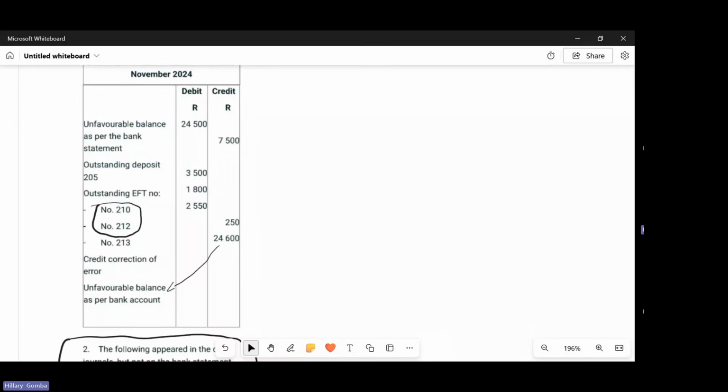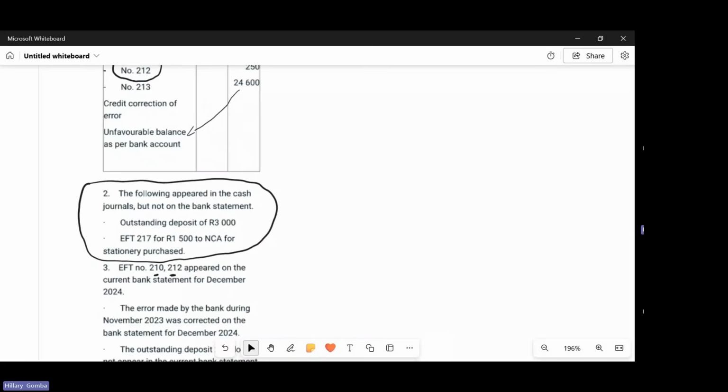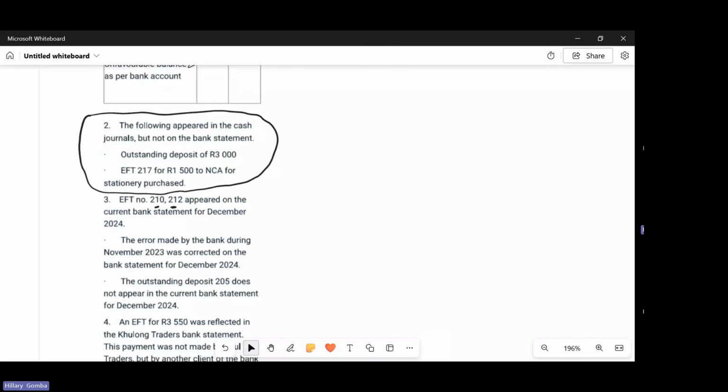That's why it shows you that EFT number 210 and 212 appeared on the current bank statement, to show that the bank has been notified and they have put that amount in the books. So this one, there's nothing we do about it. It's a solved case. And then we proceed to the next one.